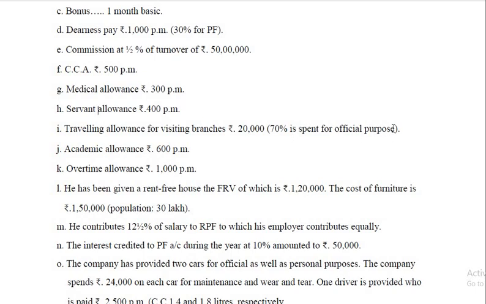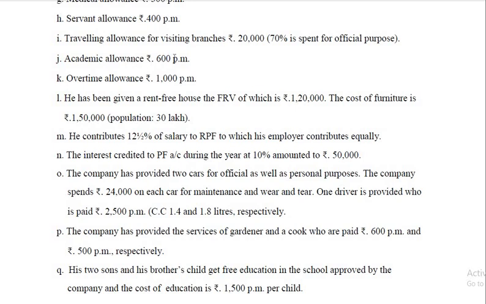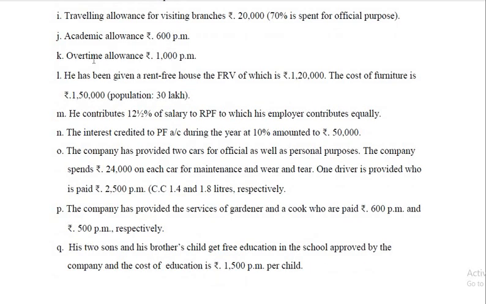Traveling allowance for visiting branches, rupees 20,000. 70% is spent for official purpose. What is spent for official purpose is exempt. So what is spent either for private purposes or unspent, that is taxable. Academic allowance, that is to pursue maybe research or for academic development. So that is fully exempt. 600 into 12, so that is academic allowance. Overtime allowance 1,000 per month, so fully taxable.